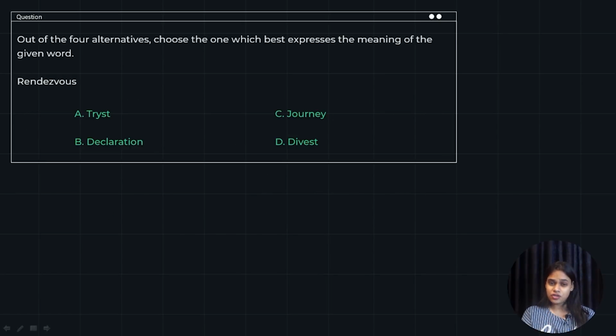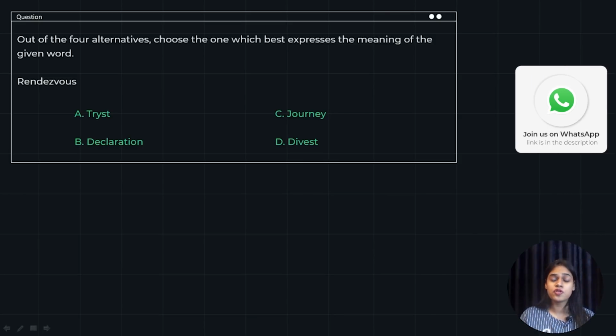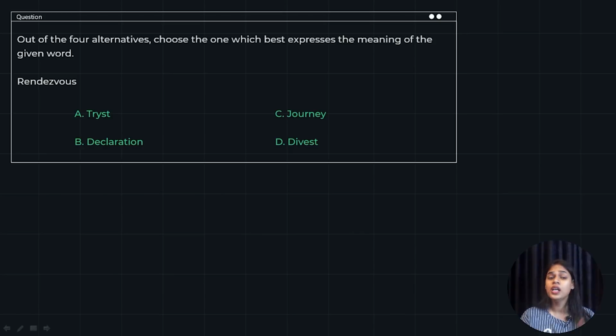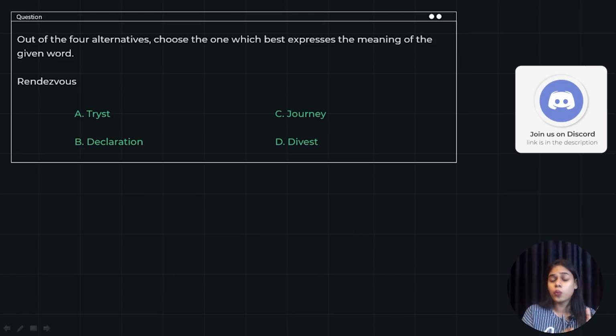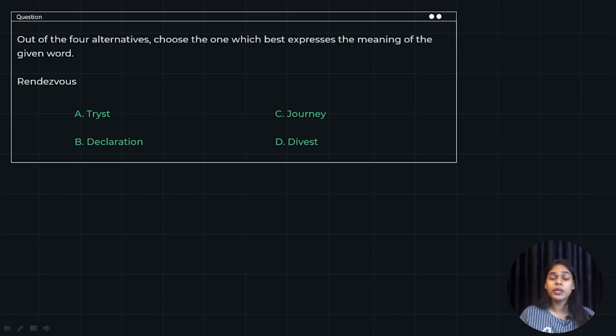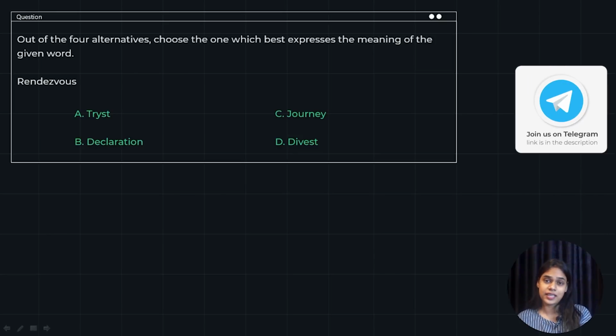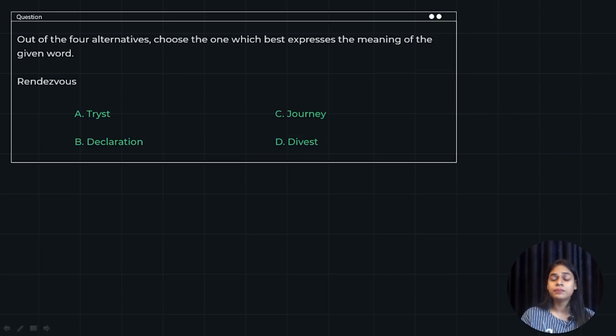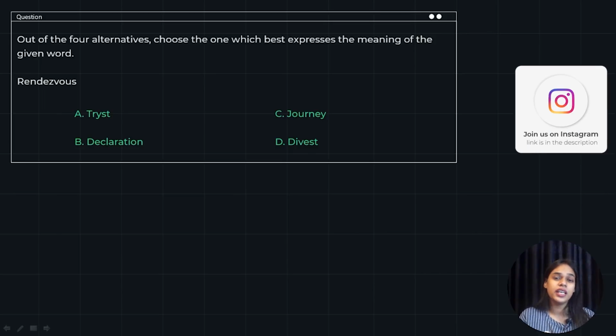Okay, guys, so let's just pause over here for a second and understand what we have been doing up until now. We are trying to solve the questions correctly. Yes, that is the first part. But what is the second part? We are also trying to solve the questions quickly because we have a combined time limit. So we cannot put a lot of time in the verbal section because then we will not be able to attempt the remaining sections. So we have to be very quick. Maximum, let's say 30 seconds for each grammar question.